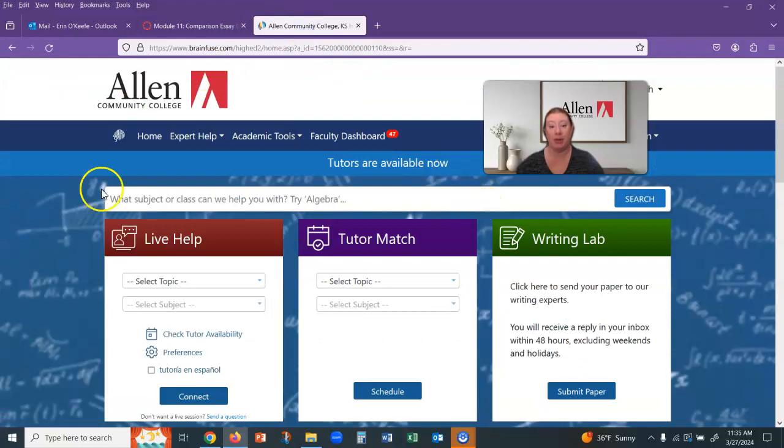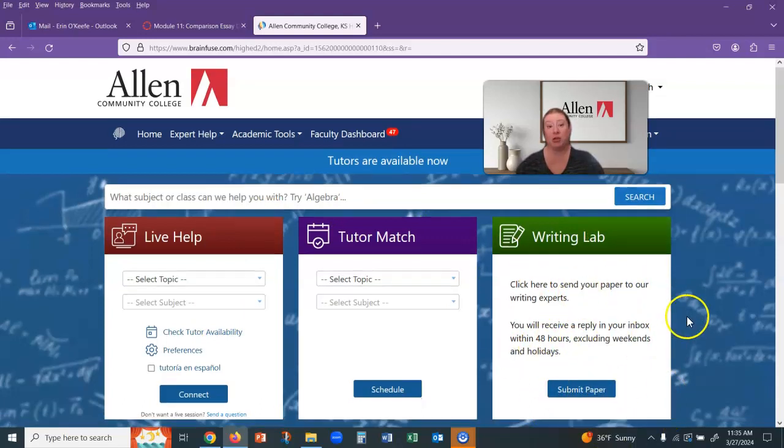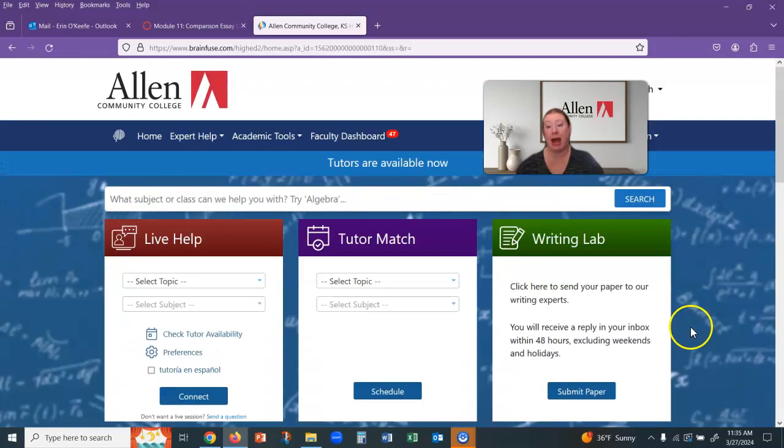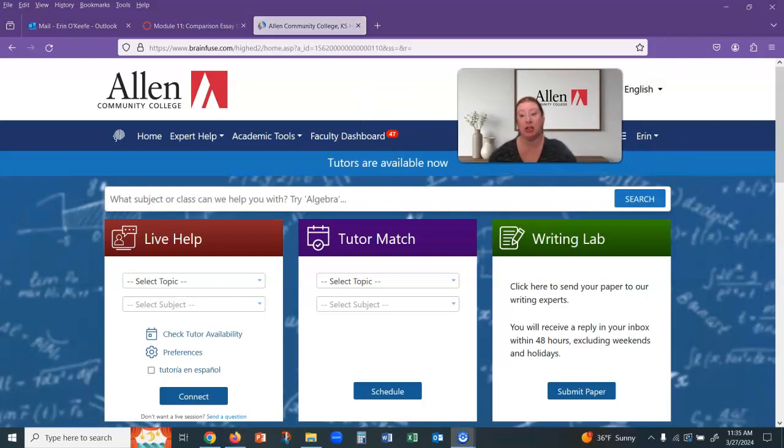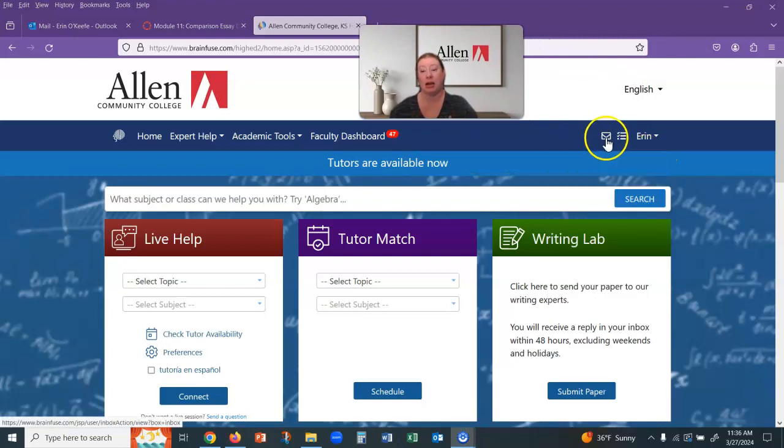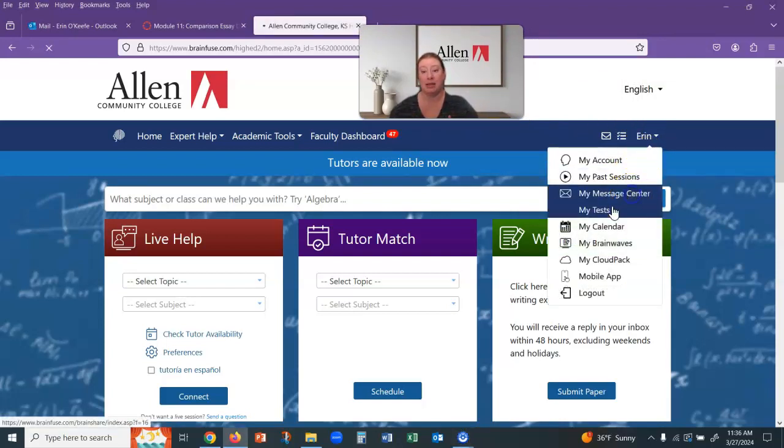When you open that up, it will bring you to the Allen page. And the Allen page has this writing lab submission right here, which you can do. You should also be assigned a task, which I can't show you through here because I'm not logged in as a student, but you should be assigned a task and it should show up right here in your message center.